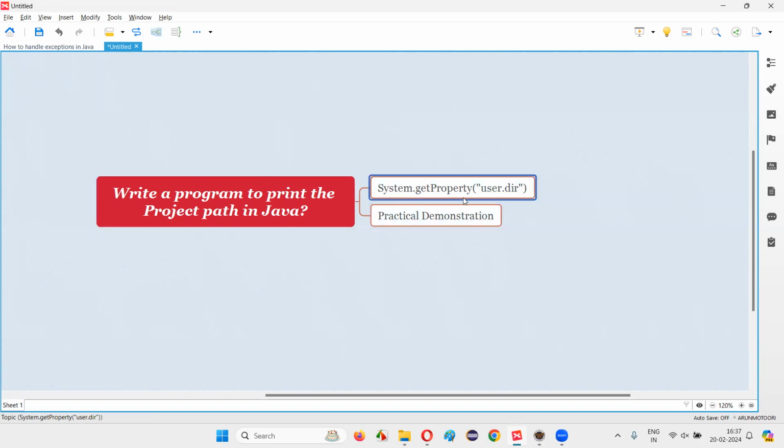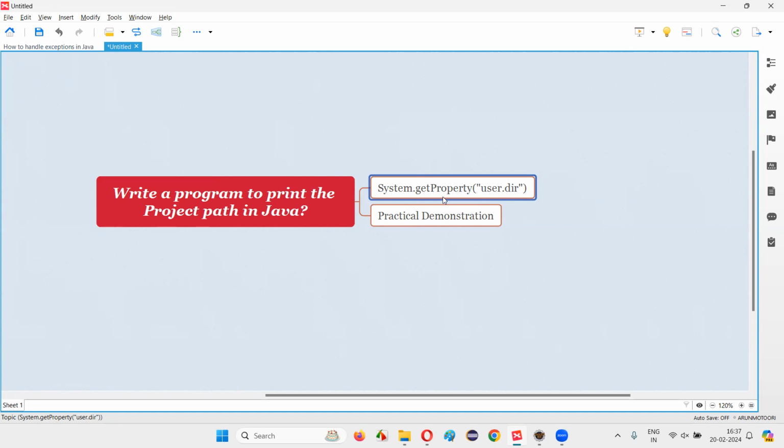as System.getProperty, and to this getProperty, we have to pass user.dir. Here, System is a predefined class in Java and it has a lot of predefined methods. Here getProperty is one of the static predefined methods of the System class. Hence we are able to call this method directly with the class name, System.getProperty.